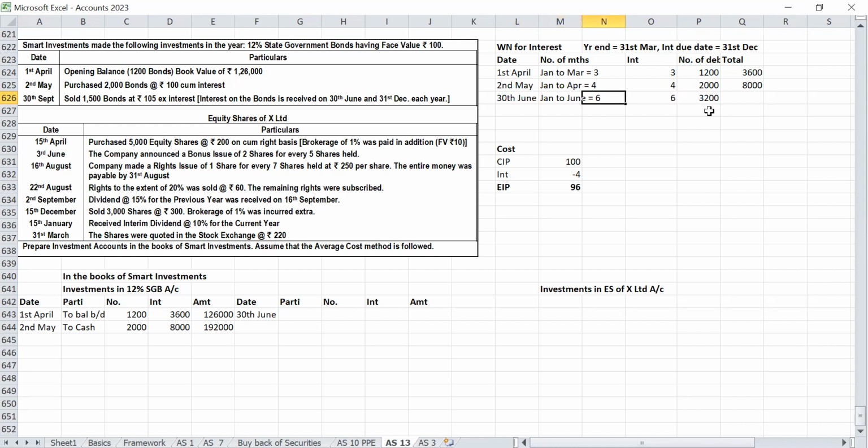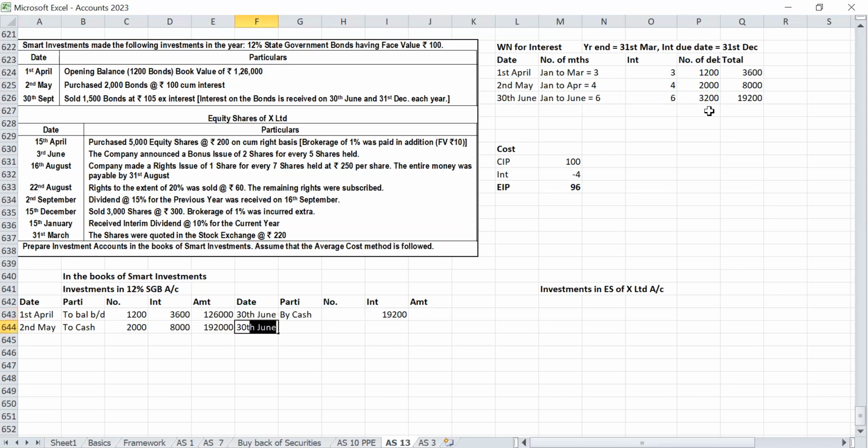How many debentures in hand? Already we are having 1,200. Additionally we have purchased 2,000. So 3,200 debentures in hand. For that we will receive 6 rupees per debenture. 19,200 by cash. Number of debentures is nil and amount is nil.